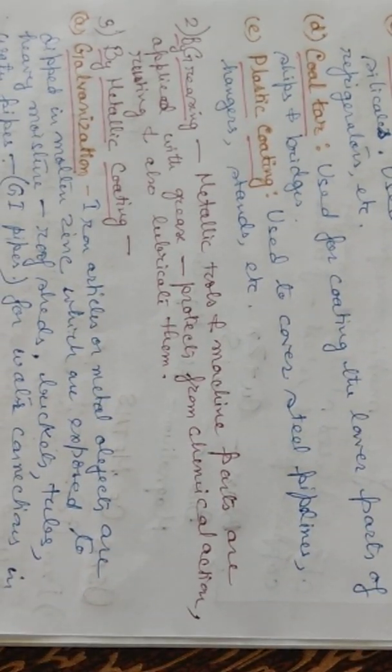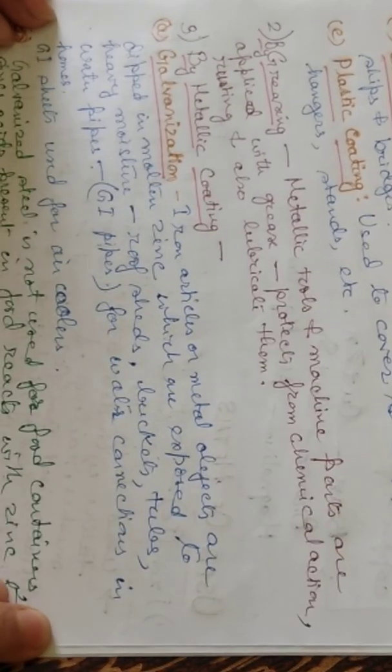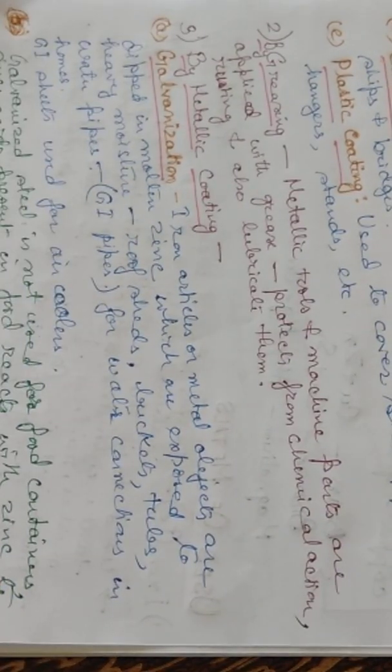Then greasing. Second process is greasing. Metals, tools, machine parts are applied with grease, which protects them from chemical action and rusting, and also lubricates them so that they can function easily. Then metallic coating. If we give a metallic coating to the metals, they can be prevented from coming in contact with the air and moisture.